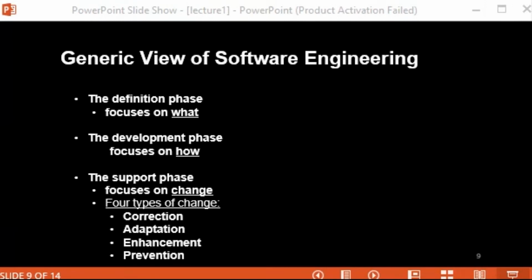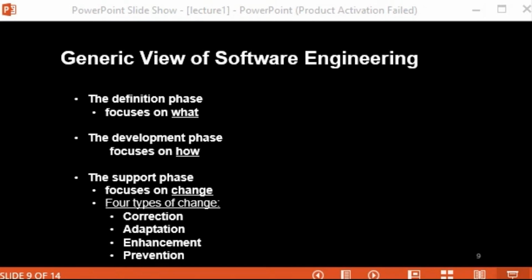Then comes the adaptation. Over time, the original environment for which the software was developed is likely to change. So adaptive maintenance results in modification to the software to accommodate changes to its external environment, right?